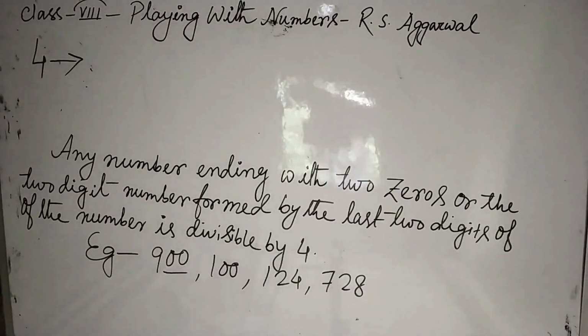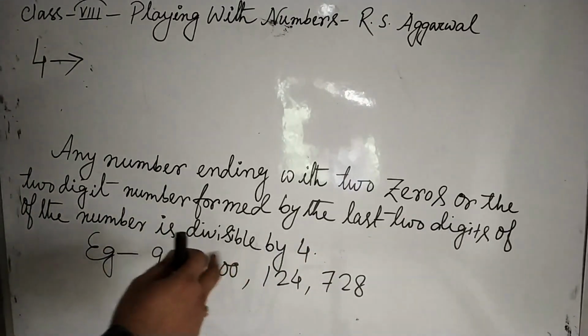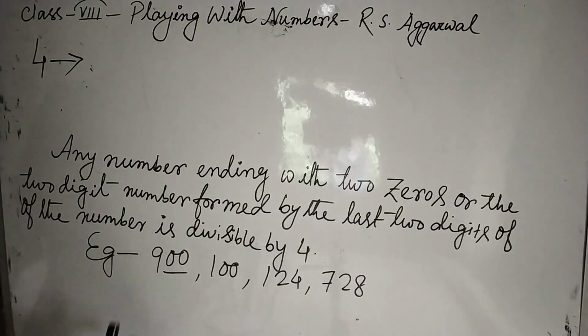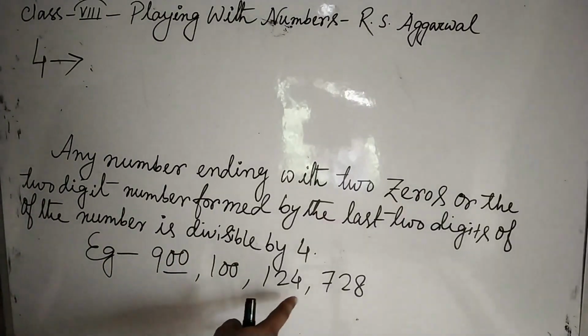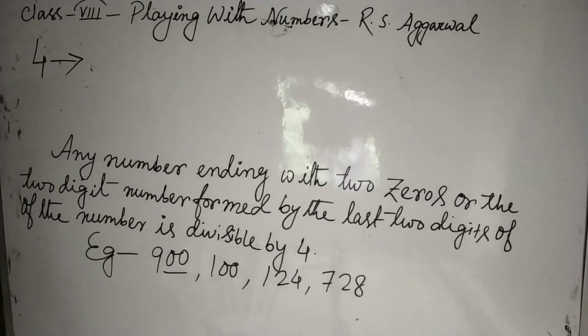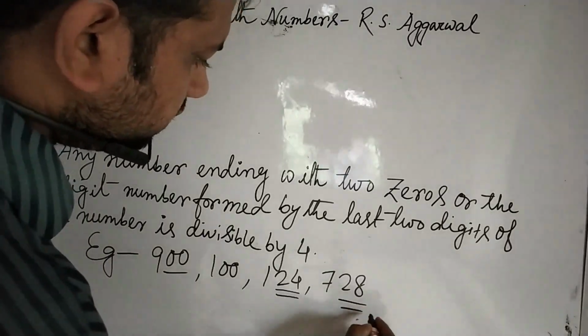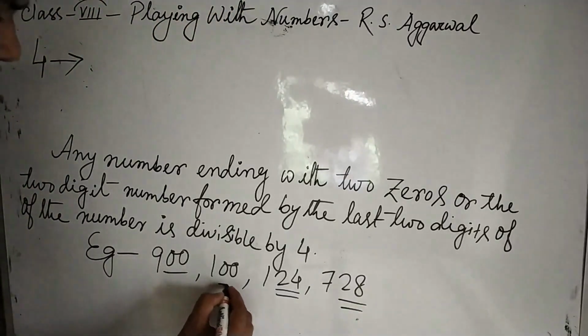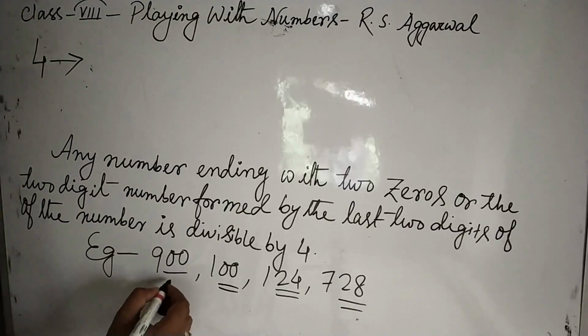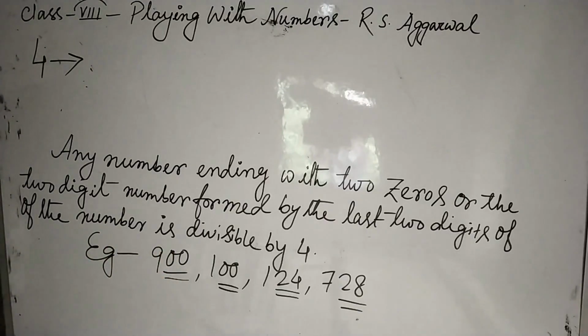So what is the divisibility rule by 4? Any number ending with 2 zeros or the 2-digit number formed by the last 2 digits of the number is divisible by 4. Example 900, 100, 124, 728. Look, this 24 is divisible by 4. This 28 is divisible by 4. Here we have 2 zeros at the end. Here we have 2 zeros at the end. So all these are divisible by 4.